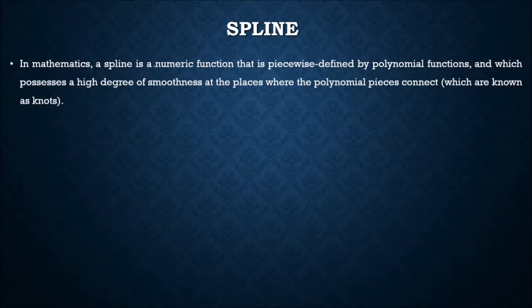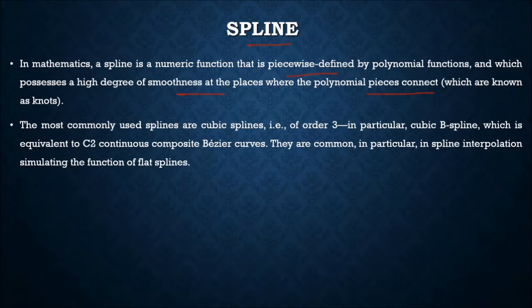What is a spline? We have seen the spline, but let us learn about it again. In mathematics, a spline is a numeric function that is piecewise defined by polynomial functions and which possesses a high degree of smoothness at the places where the polynomial pieces connect, which are also known as knots. The most commonly used splines are cubic splines, in particular the cubic B-spline, which is equivalent to C2 continuous cubic Bezier curves.